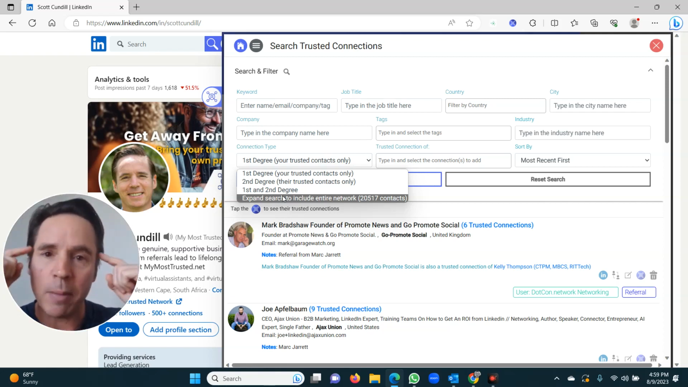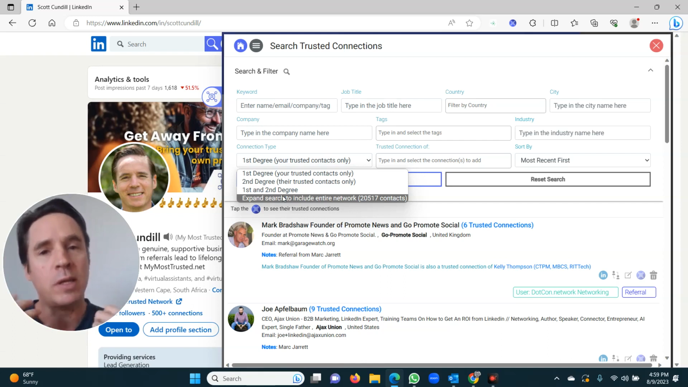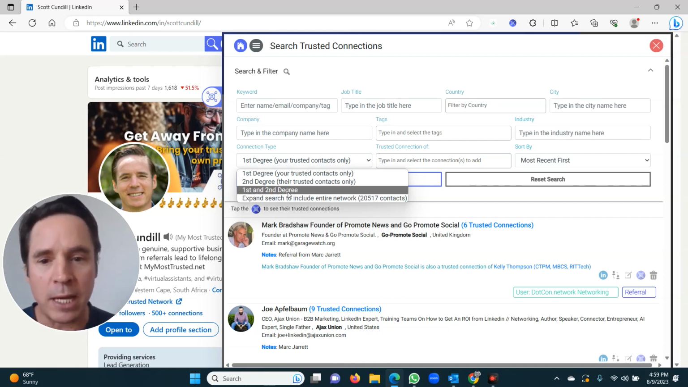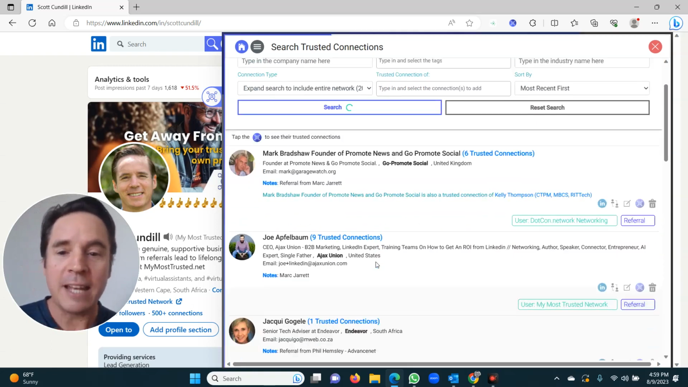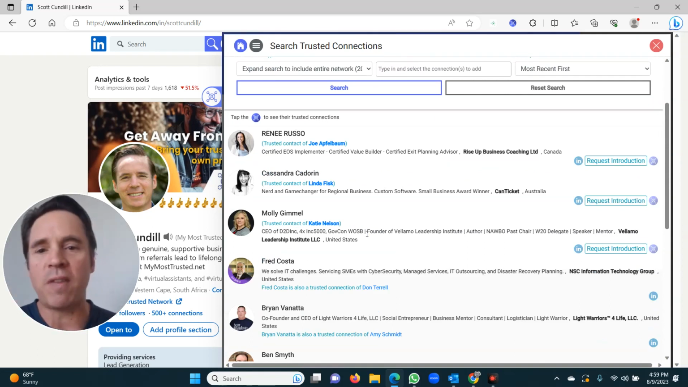It's just about having a mindset. And the mindset is, I am not going to reach out to this person cold. I'm first going to meet their trusted connection who is a user of My Most Trusted. So every single person that comes up with any of these results completely through our network is a genuine person. There's no bots, there's no spam, fake profiles, nothing.